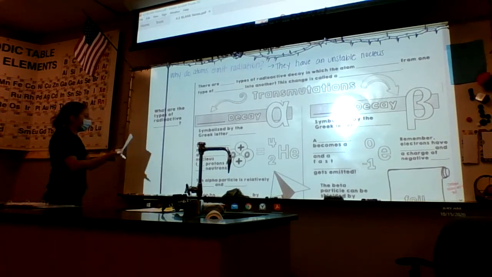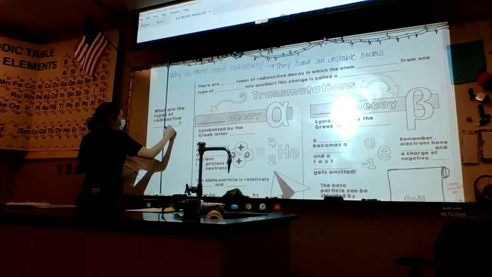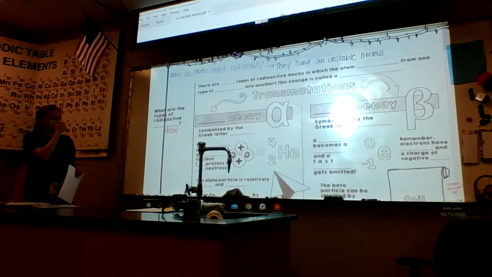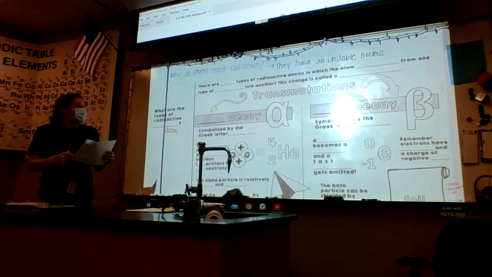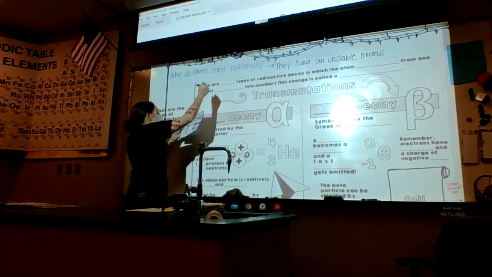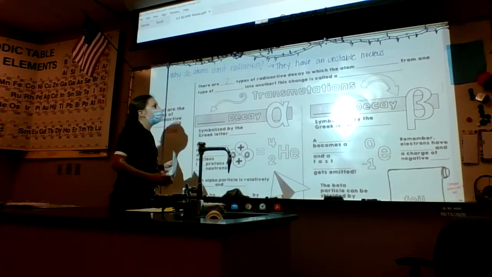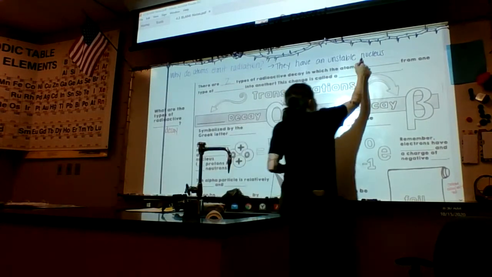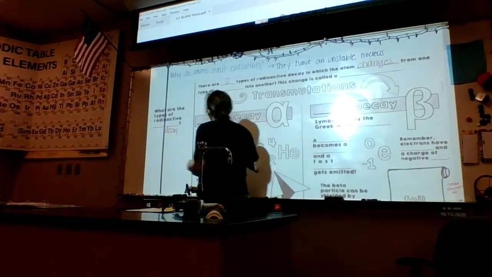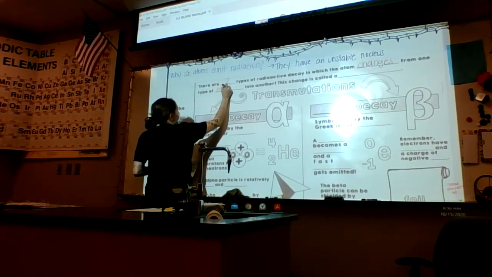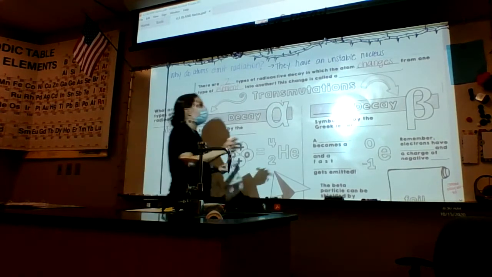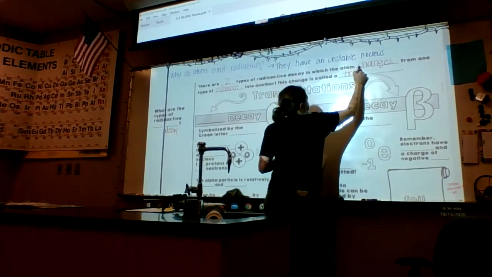Our driving question today: what are the types of radioactive decay? That's what we're going to find out. What we're going to talk about first is something called transmutations. There are 2 types of radioactive decay in which the atom changes from one type of element into another. This is called a transmutation.